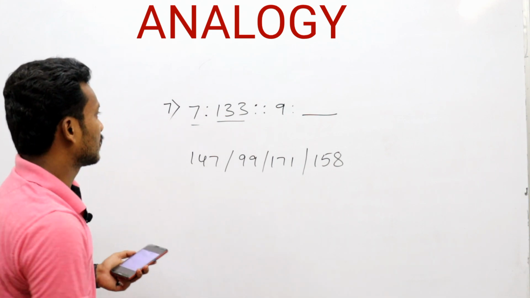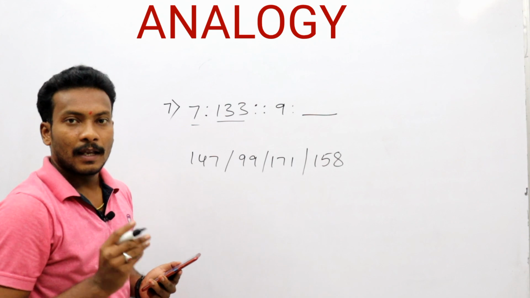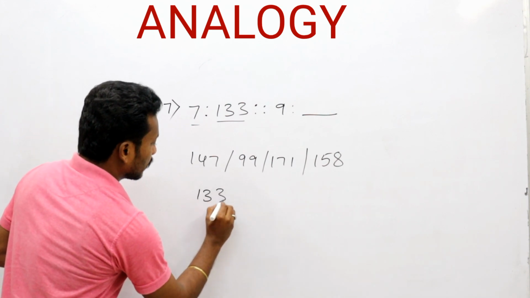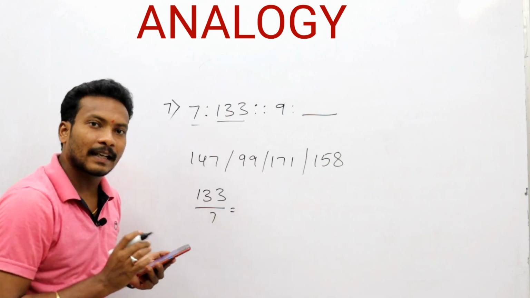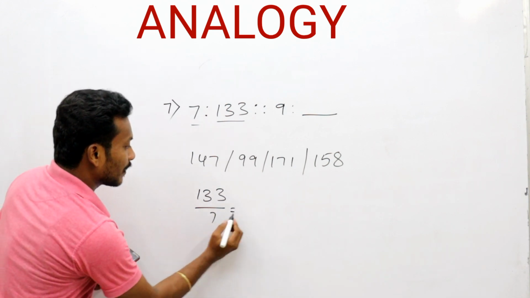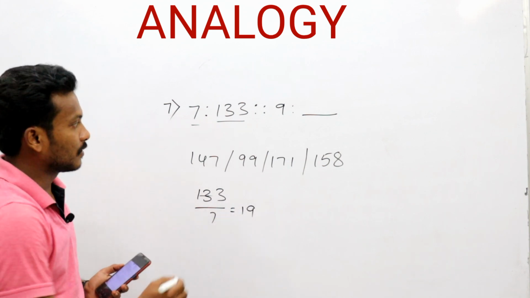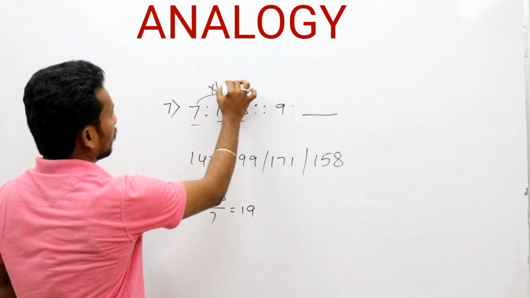Okay, what happened to this one? 7 becomes 133. Now, is 133 exactly divisible by 7 or not? I will check. 7 ones are 7, now 63, that is 19 times. So this one is a multiplication of 19.